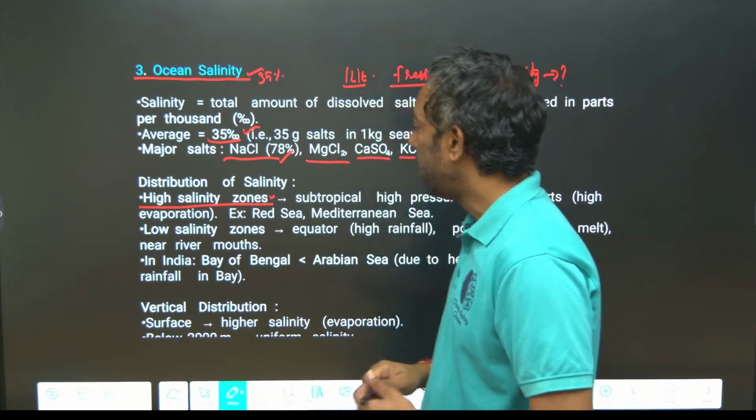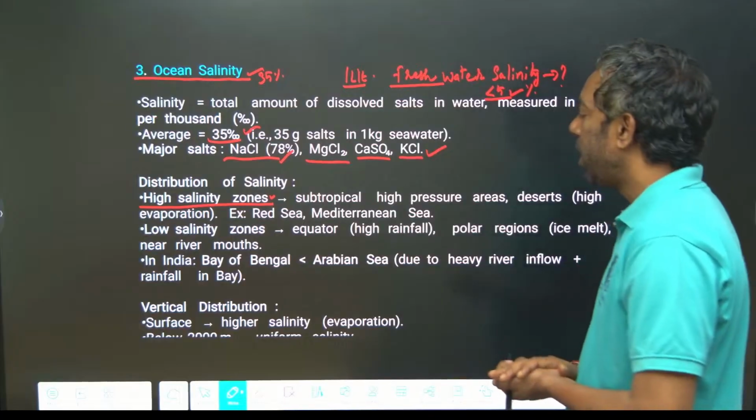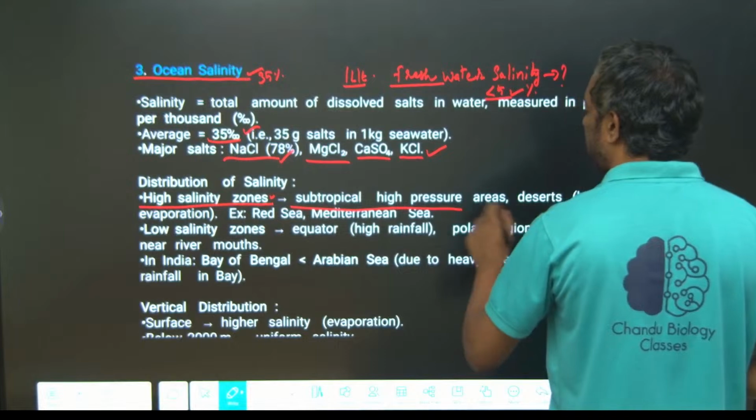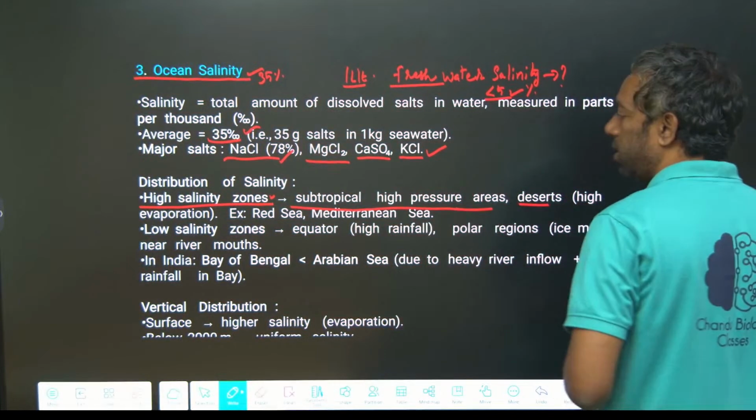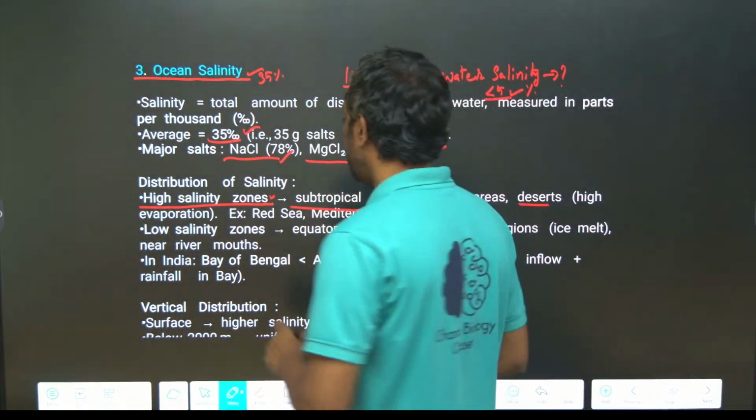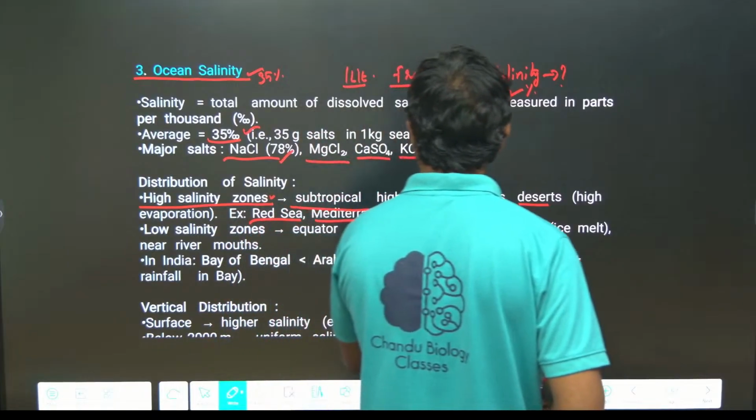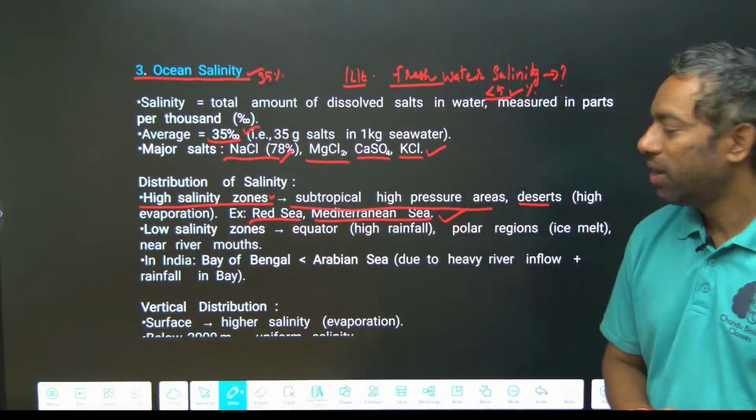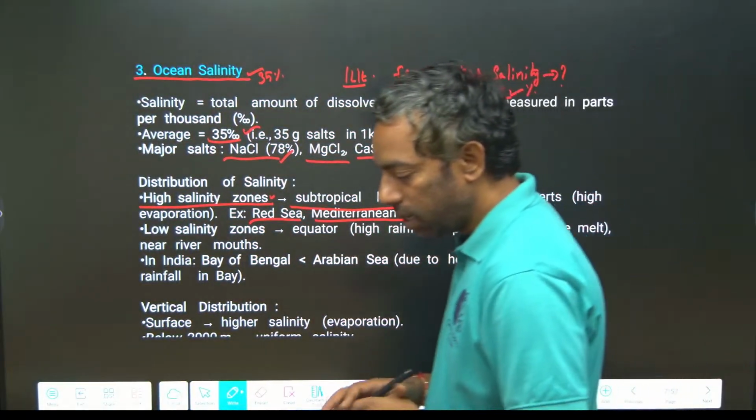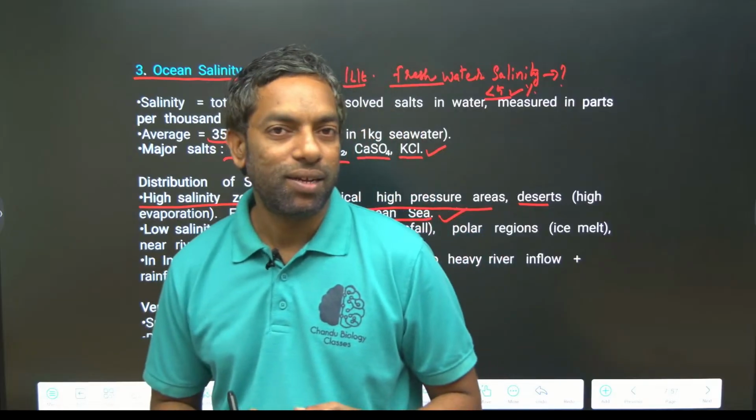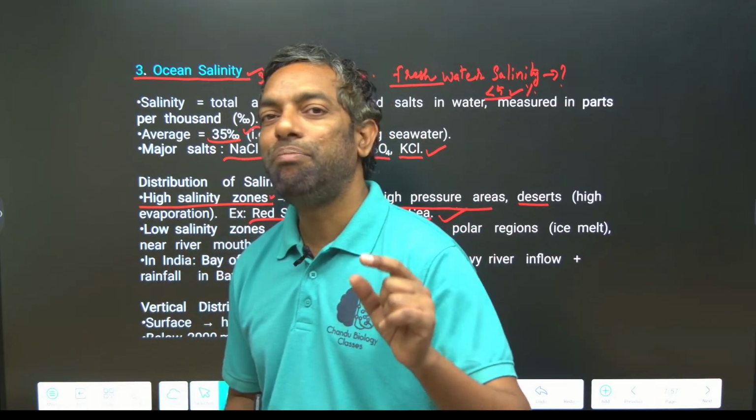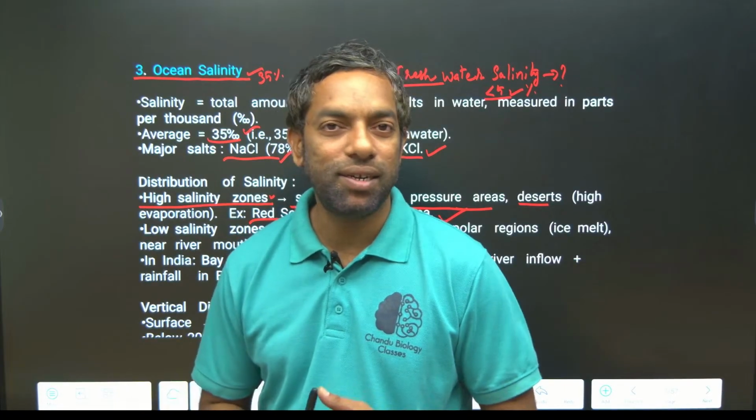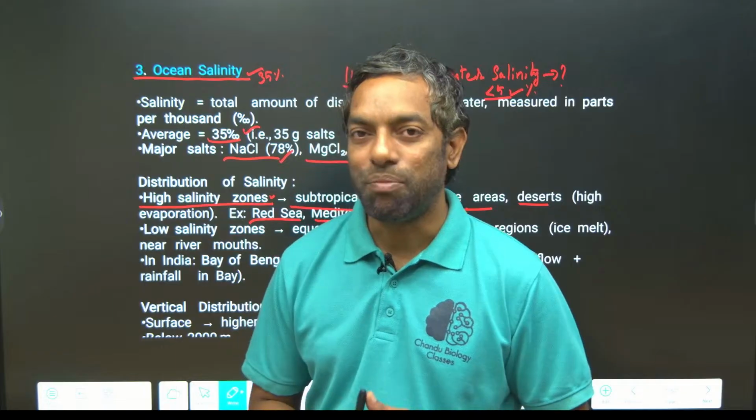High salinity zones are where the subtropical high pressure areas and deserts are, with high evaporation. Examples are the Red Sea and the Mediterranean Sea. In the subtropical area, the main desert formation happens.